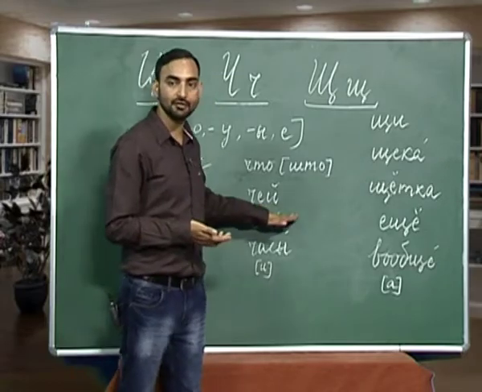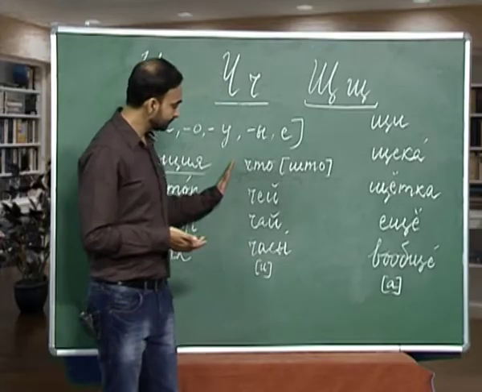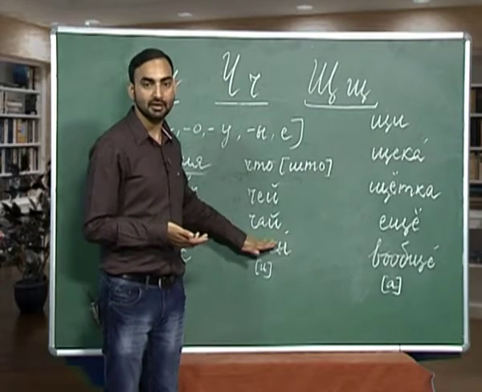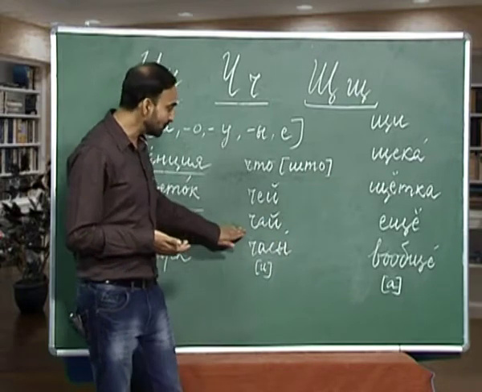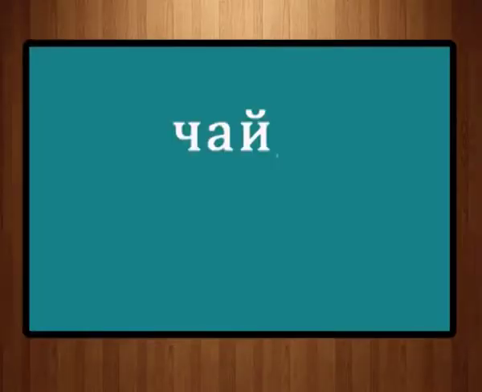The next word we have from ch is ch, ye and i kratkoye. And how will you pronounce this word? Chei. Chei is whose. The next one you already know. How will you pronounce this word? Ch, a, i. Chai. What is chai? Chai only. Chai is tea.